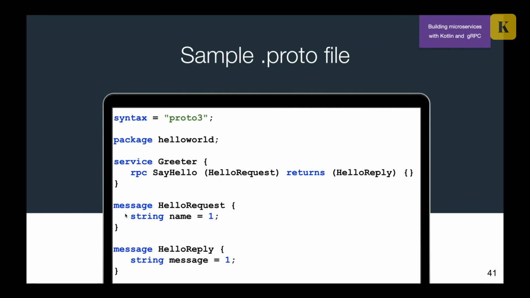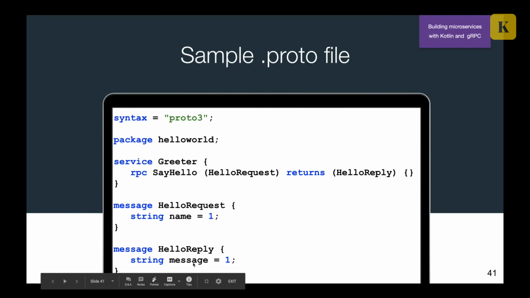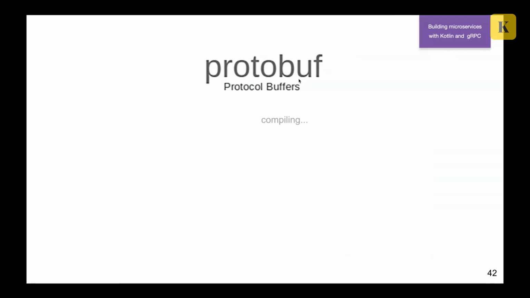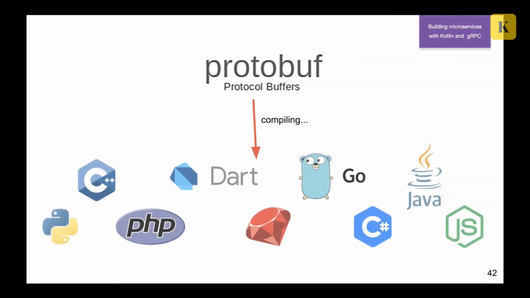And our HelloRequest has a field called name, and our HelloReply has also a string field called message. So you just define this proto file, and then we are compiling it using some plugins. And finally, you have classes or some structures in your favorite language. So if you're using, for example, gRPC Java, it will be compiled into classes in Java.